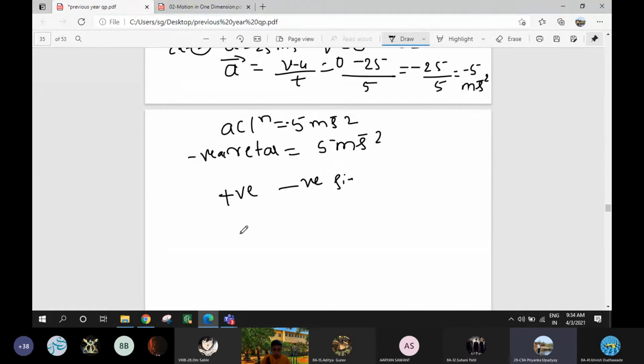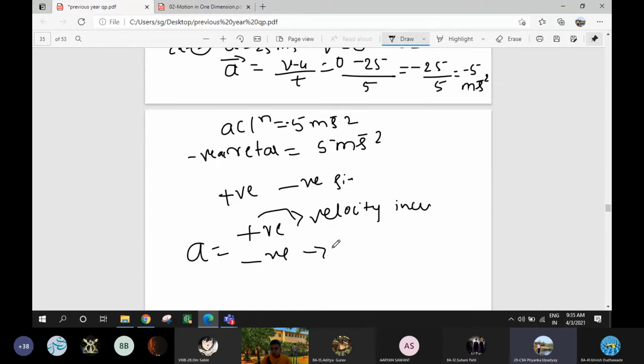Yes, very good. If it is a positive sign in front of acceleration, then the velocity is increasing. If it is a negative sign, then the velocity is decreasing with time.